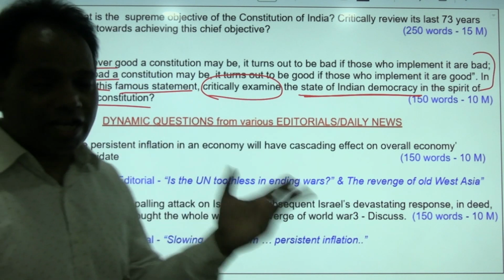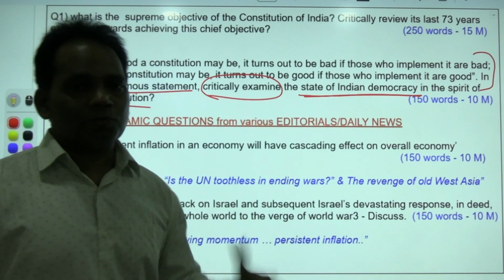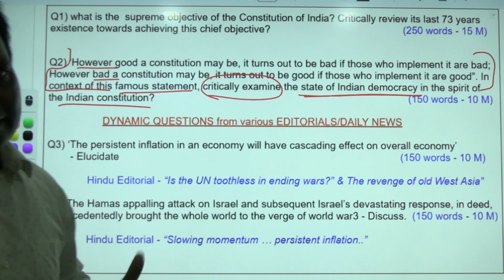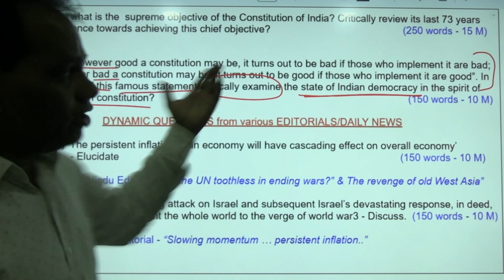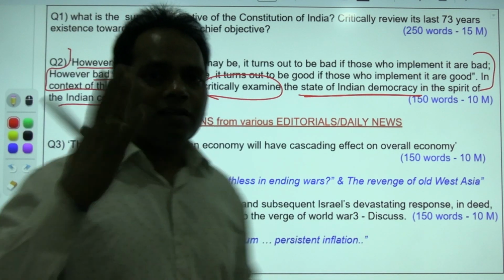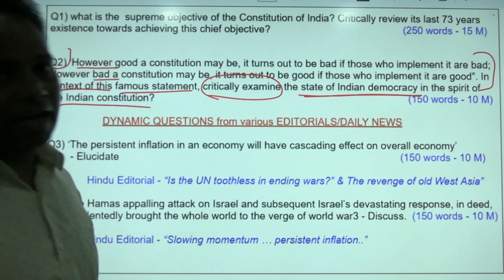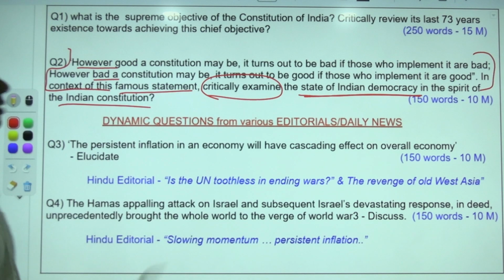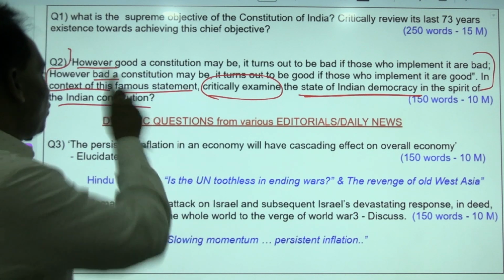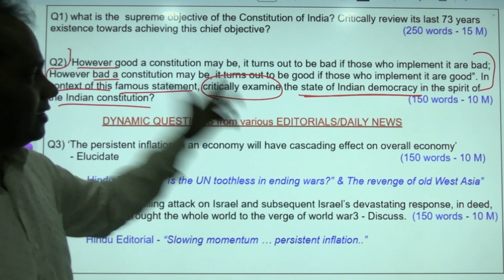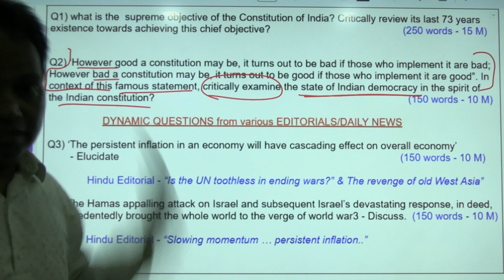Among these, the most important is the legislature, that is, leaders and political parties. The second is the executive. The judiciary only oversees how they are implementing; it does not come into the implementation itself, but it is the guardian. So if they are good, even a bad constitution will become good. If they are bad, even a good constitution turns bad. This is the greatest statement given by Dr. B.R. Ambedkar in the Constituent Assembly 73 years back.